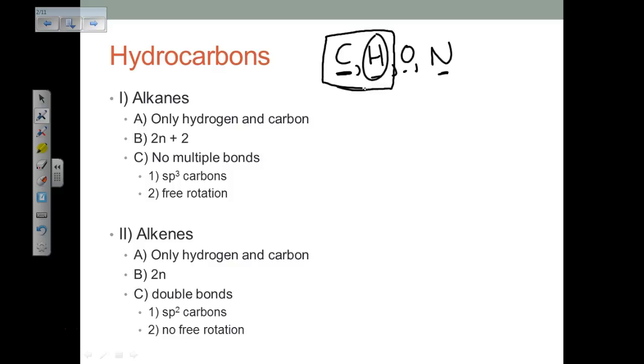Now, there's a whole boatload of different types of hydrocarbons. We're only going to talk about a couple of them here. So let's start by talking about alkanes. This ending will become important in a minute. Alkanes are hydrocarbons, those compounds that contain only hydrogen and carbon, and they don't have any multiple bonds.